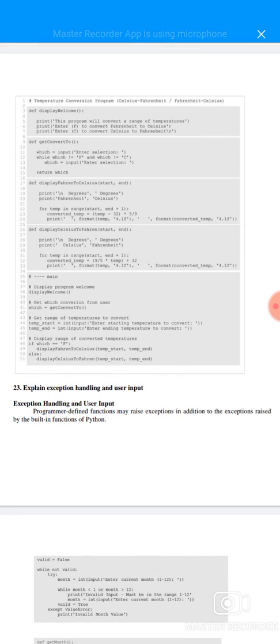Then the same steps are displayed, and then the main function starts, display program welcome. Display welcome means get which conversion from the user, which get convert to function will be used. Get range of temperature to convert means get start and get end, the starting temperature to convert and the ending temperature to convert, and print that. Display range of converted temperature: an if condition will be used, if which double equals F, display Fahrenheit to Celsius, start to end, else display Celsius to Fahrenheit, start to end.